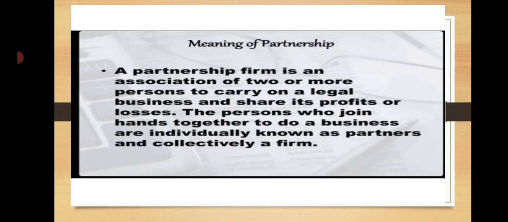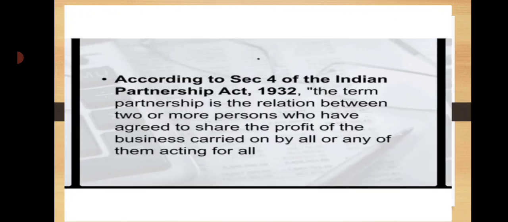Next, we know about the essential features of partnership. There must be an agreement entered into between two or more persons. The object of the agreement must be to share the profits of a business. The business must be carried on by all or any of the persons concerned acting for all. It is formed to carry on a lawful business. The last feature of partnership is that it is an association of two or more persons.